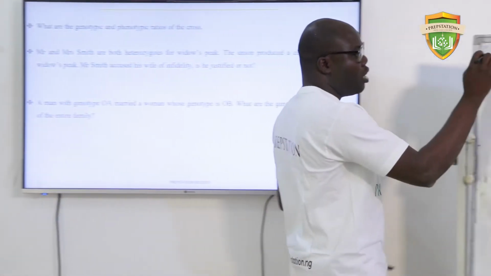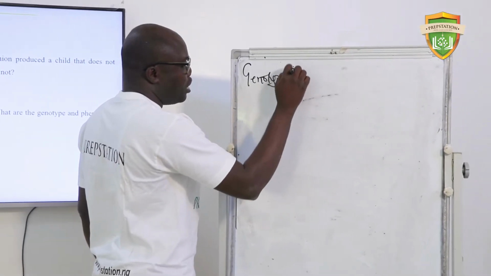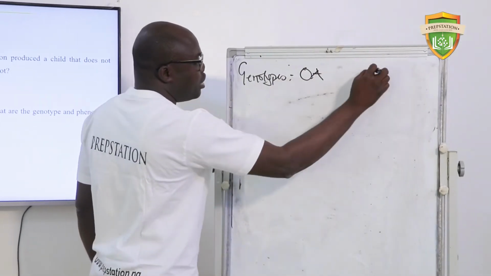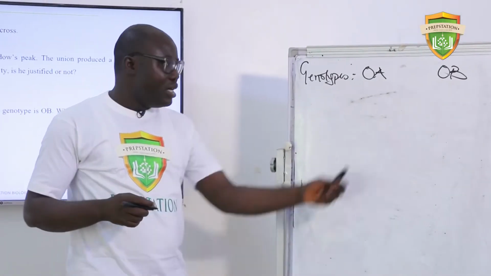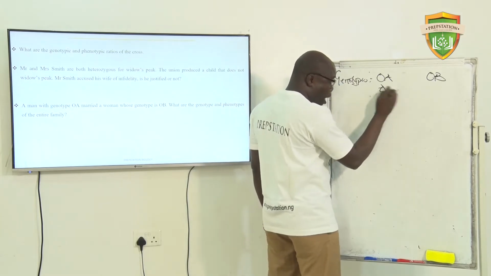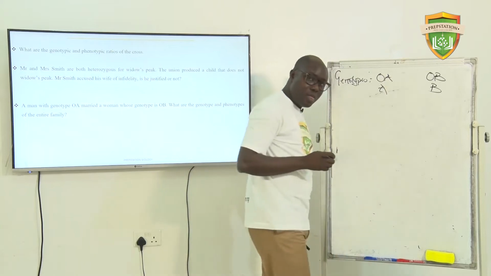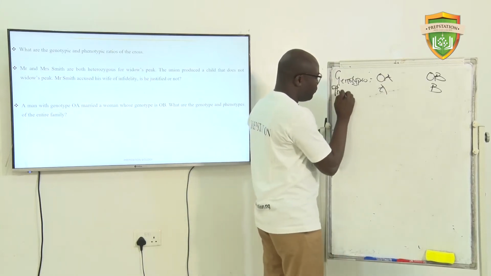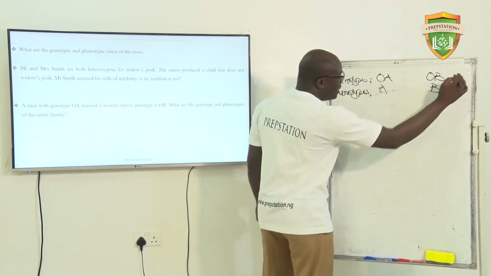Now please stay with me. Genotypes: the man is OA, the woman is OB. Now you would agree with me that for this man with OA, his phenotype will be A, and that of the woman will be B. Right? These are the phenotypes, and these are the genotypes.